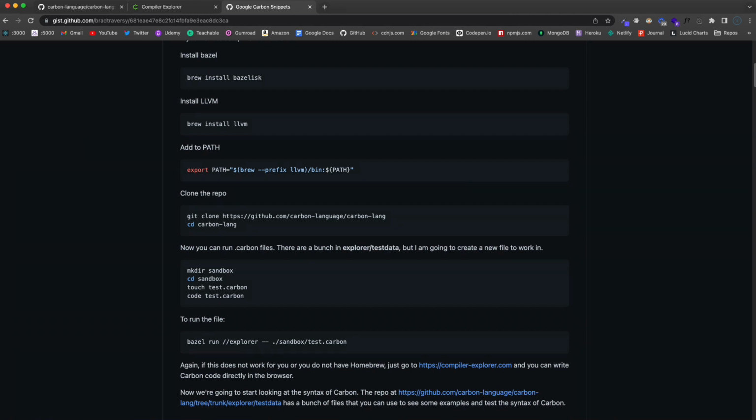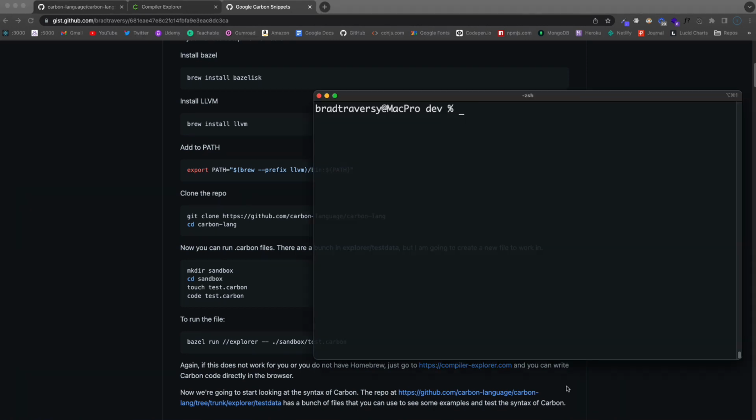But I'm going to open up my terminal. Okay, and I already have Homebrew installed. I believe I already have this stuff installed as well, but I'll just go through and type the commands anyway. So we want to brew install, and the package is called Bazel, B-A-Z-E-L. And I'm probably just going to get a message that says it's already installed.